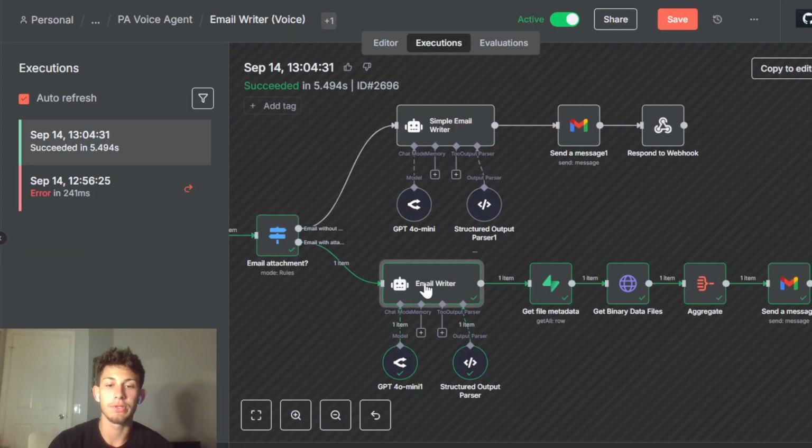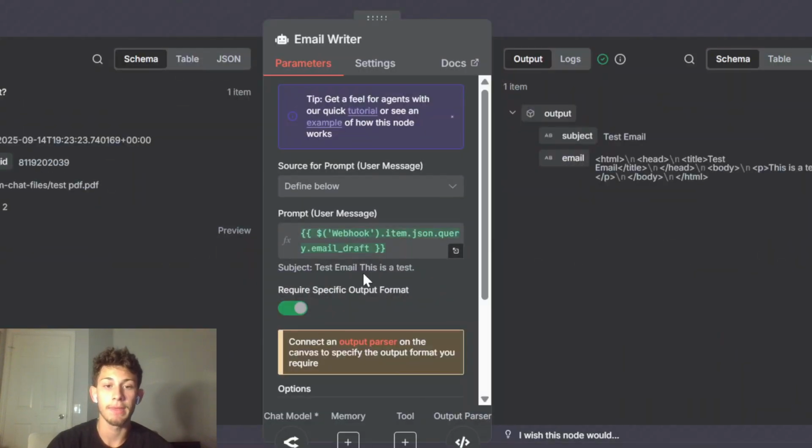And yeah, let me just go into this email writer. What's happening here is that this email writer doesn't actually write the email. The voice agent from ElevenLabs writes the email. You can think of that as the parent agent. What this email writer does is it formats it in HTML, as you can see over here.